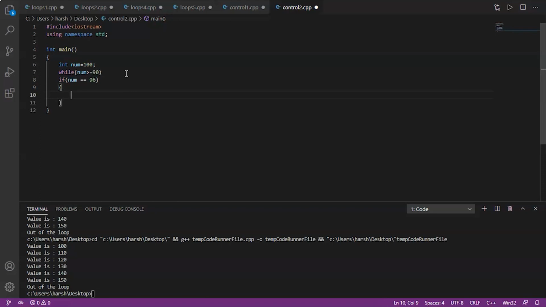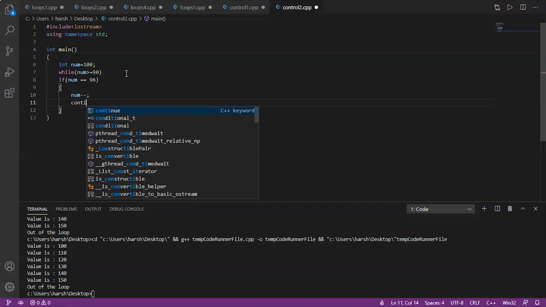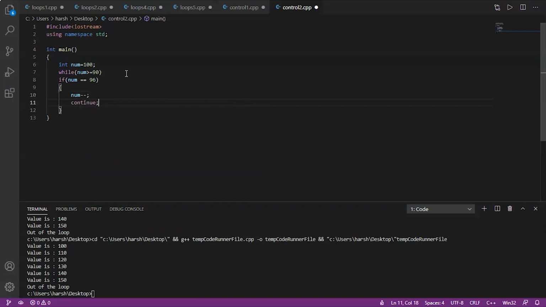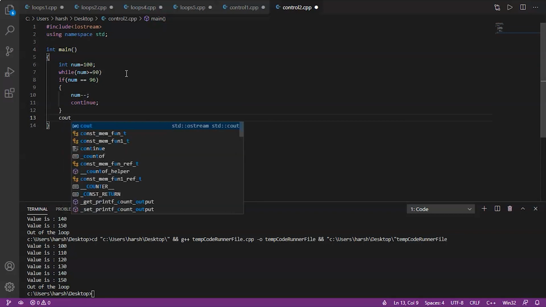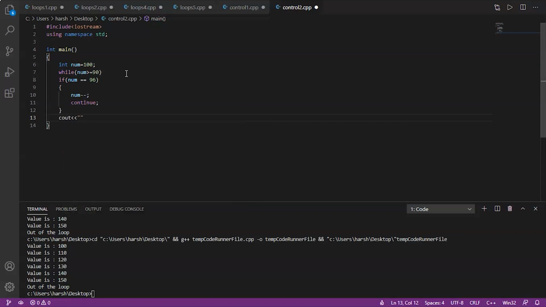Now we'll use a decrement operator because our starting point is 100, our ending point is 90. That is why we have to use the decrement operator. Now continue statement. After that, we'll write value is, and we'll write the variable num.